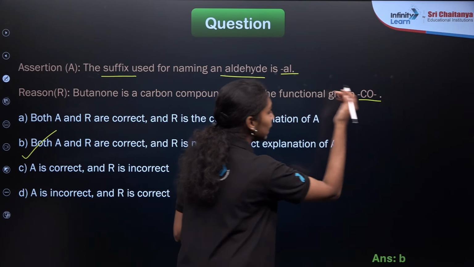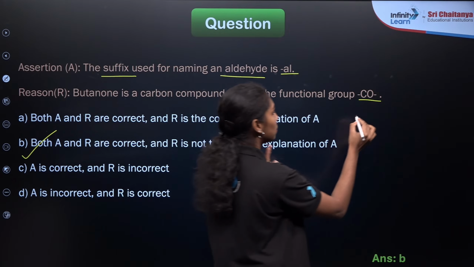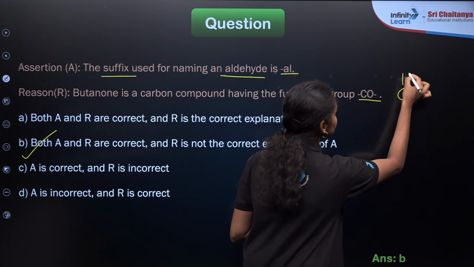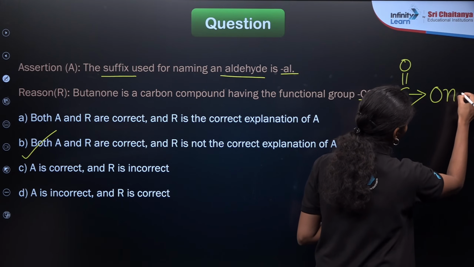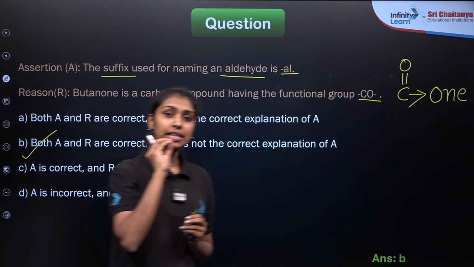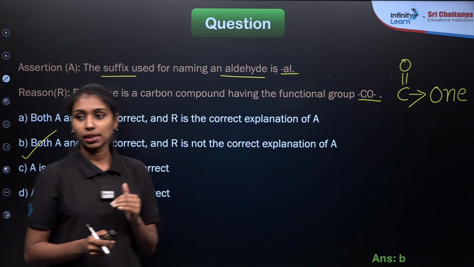That we already know, right? These are the ketone compounds. A ketone compound contains the functional group C double bond O, right? Either CO or C double bond O. Their suffix will be ONE, right? Their suffix will be ONE. So here butanone means this is a ketone containing 4 carbon atoms. Is that clear?